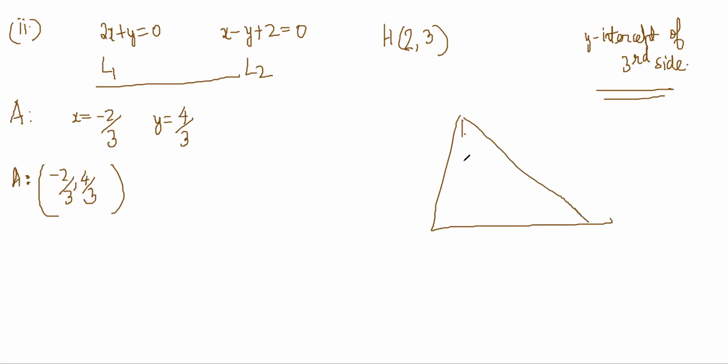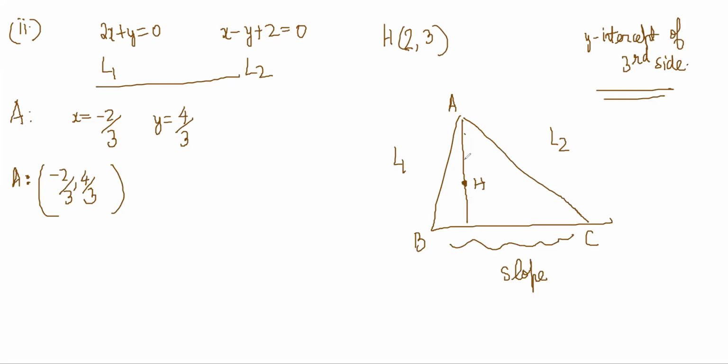My orthocenter is somewhere here. Orthocenter is known. A, B, C. AB and AC are the line equations, L1 and L2, right? I know the slope of this immediately. The slope of this, I don't know immediately because I need to know the slope of this.